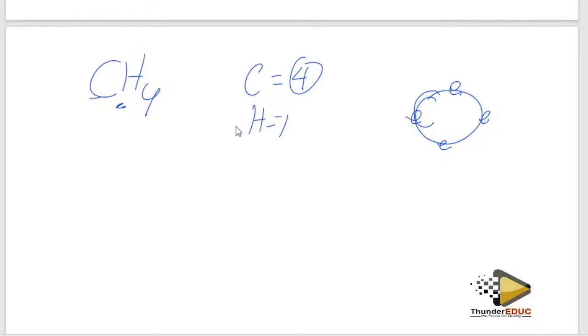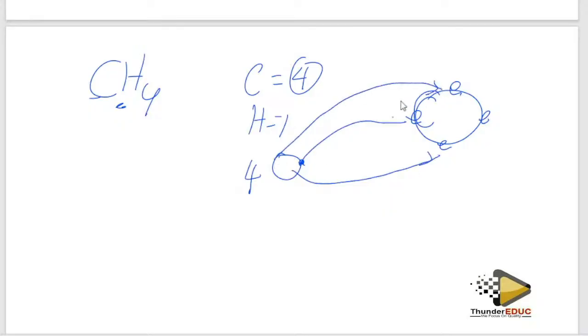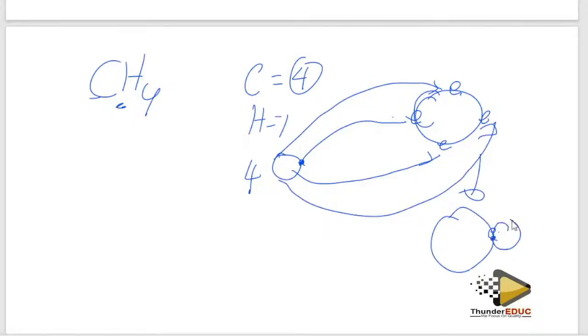Hydrogen is in group 1, meaning it has 1 electron outside. To form this structure, I have carbon with 4 electrons, but I have 4 hydrogens. One hydrogen electron is going to come there, another atom is going to go there, and another atom there. So at the end of the day, I'm going to have 1 carbon and 4 hydrogens.